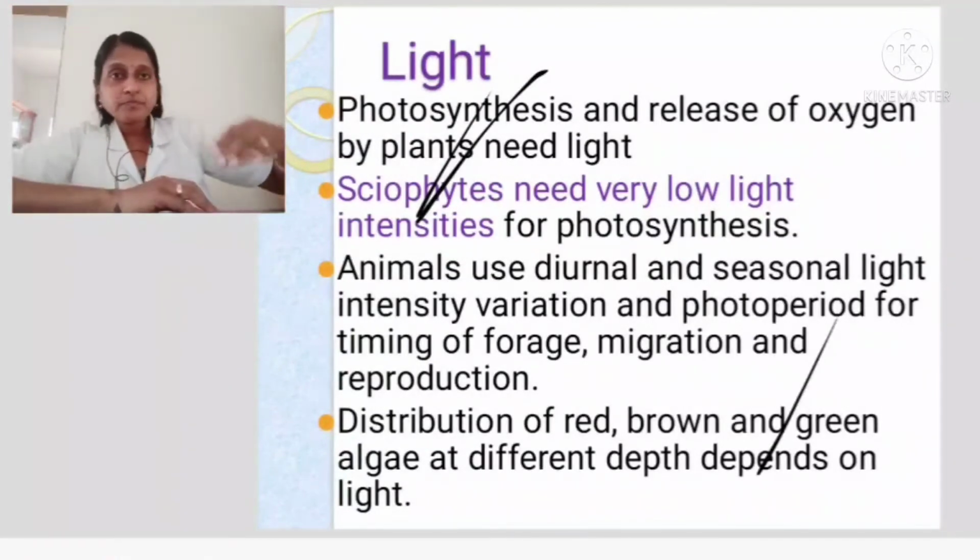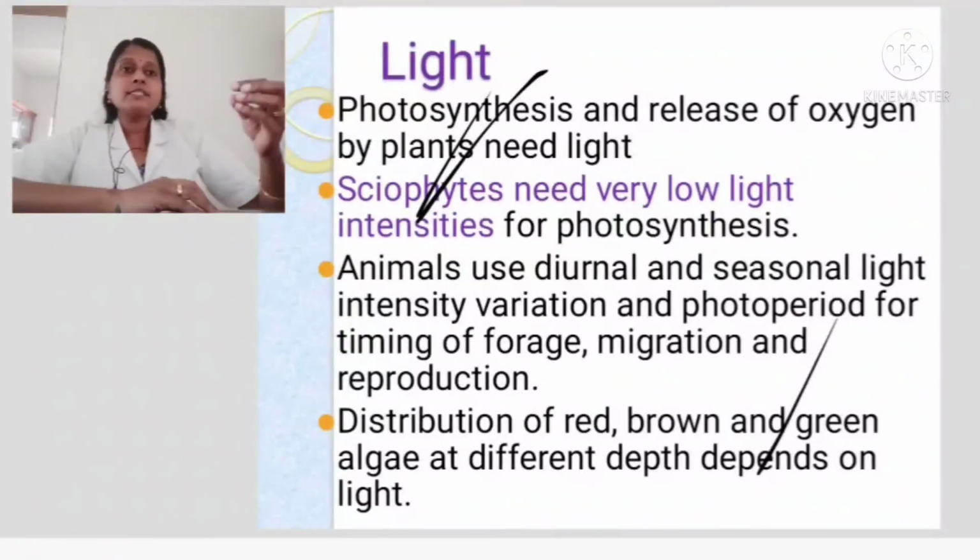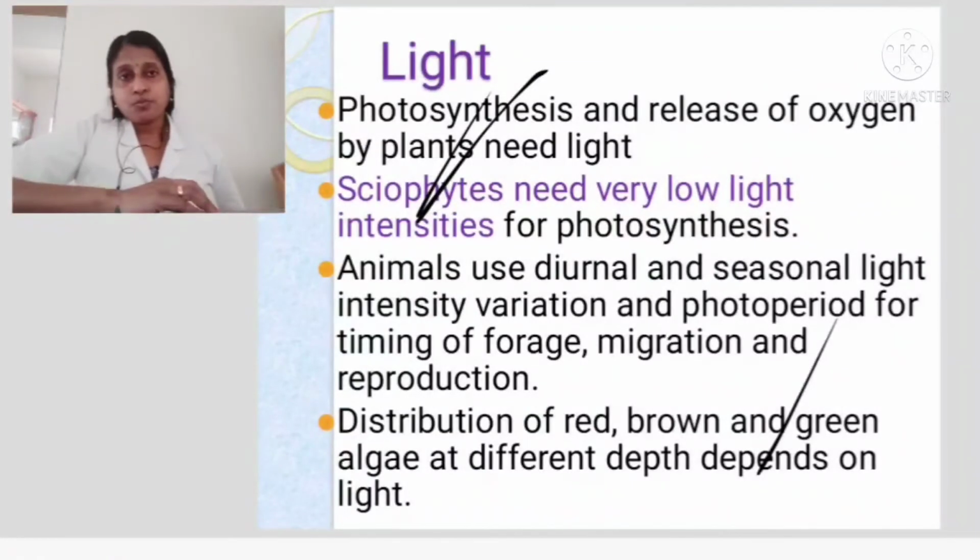The next is distribution of red, brown and green algae at different depths, which depends on light. You know, there are different zones in the sea. So based on the light intensity, you can find different algae categorized into different groups. That is just general information.